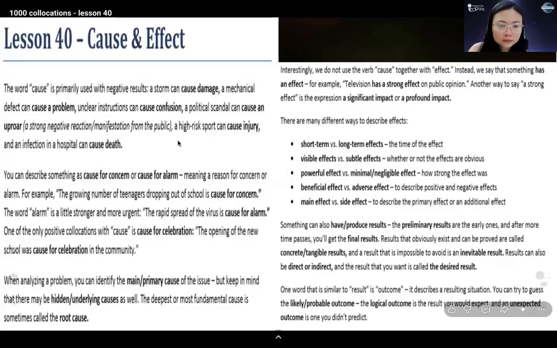One of the only positive collocations with cause is cause for celebration. The opening of the new school was cause for celebration in the community.